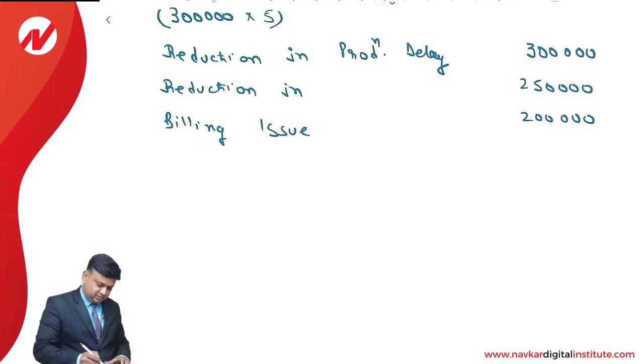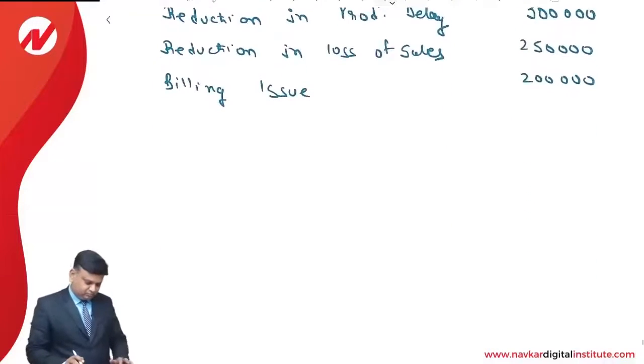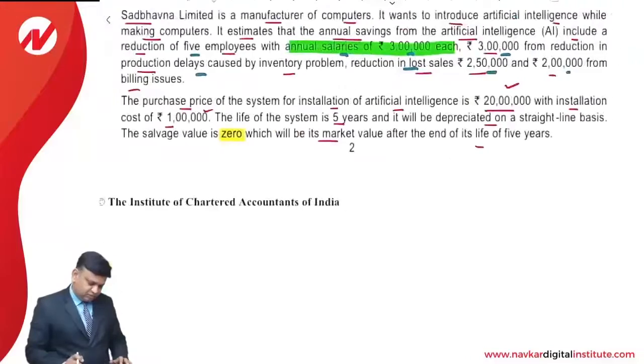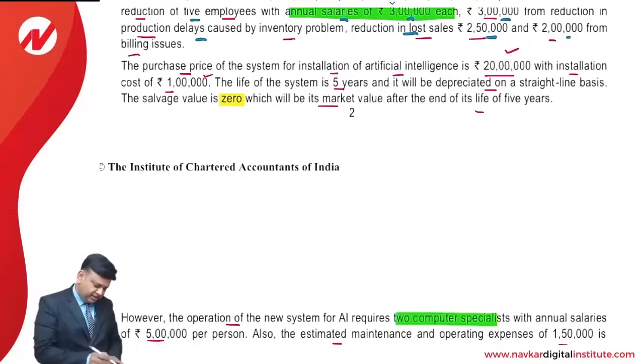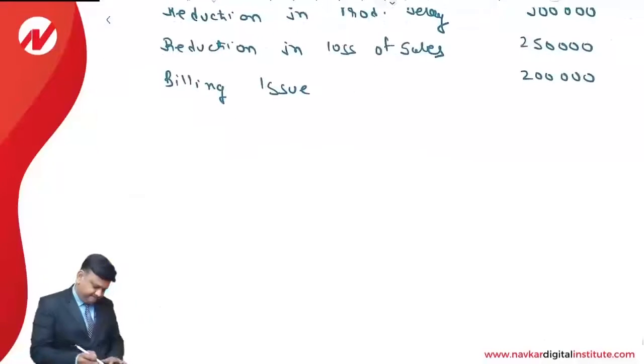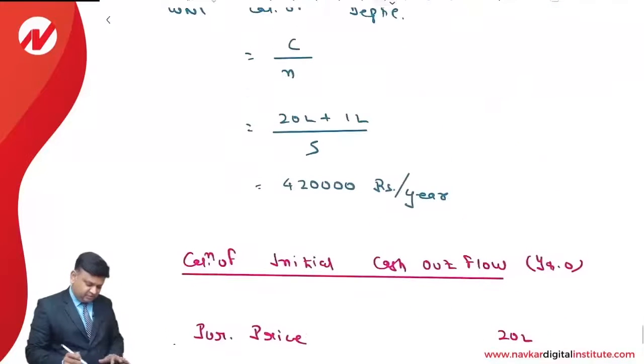So these are the savings. Then depreciation. For that we already have prepared the working note. It is an amount of 4,20,000.